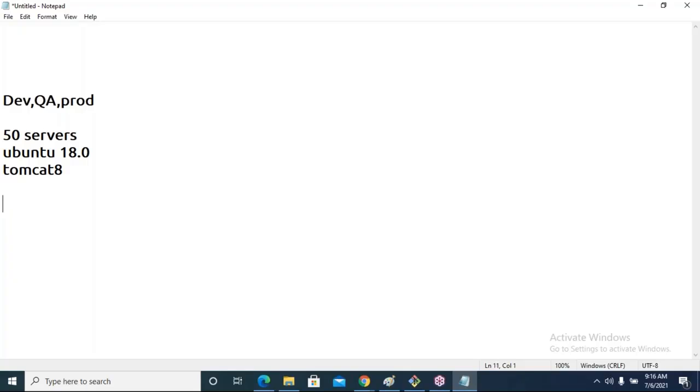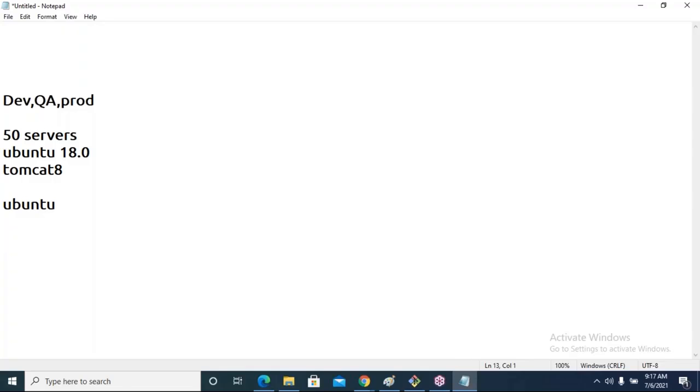That means every virtual machine, every server must have Tomcat 8 pre-installed. When I start the server, when you create a virtual machine, Tomcat 8 must be pre-installed. Yesterday in the morning, we created a server with plain Ubuntu. Plain Ubuntu. And if you want to install software in that, we are going to use a package